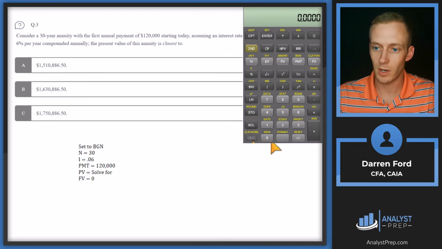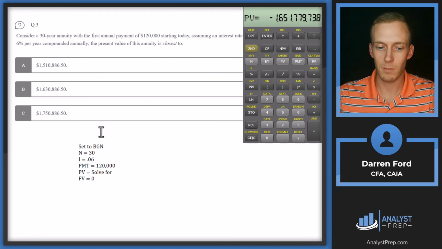I think if you would have done ending period, we computed present value, you can see right here we wouldn't have gotten that same answer, and it doesn't align with any of these. So you would have hopefully known you needed to change something with your calculator, but the key here is first payment starts today, so we need to set that calculator to that beginning period mode. Answer C.